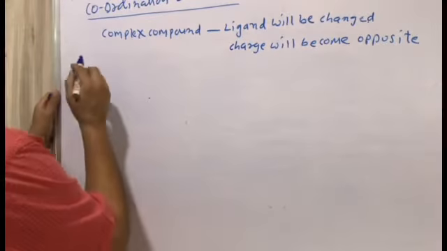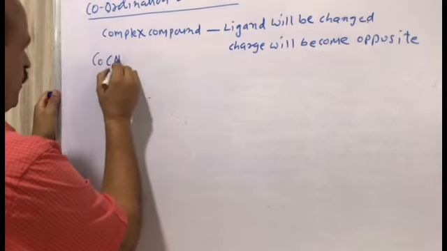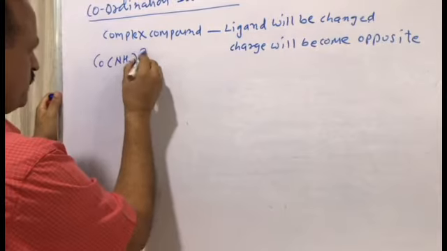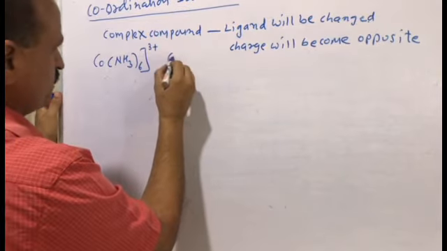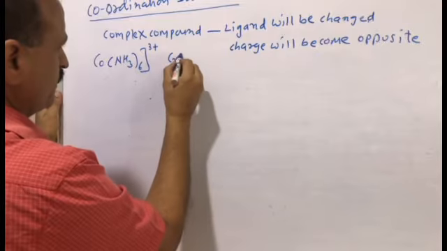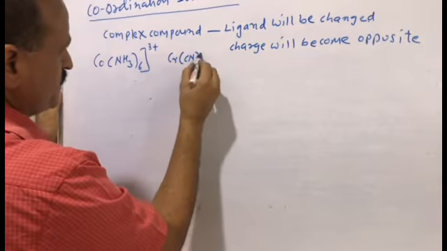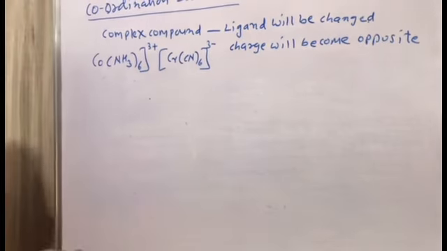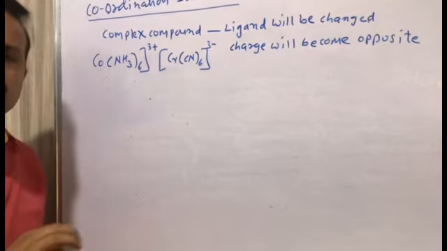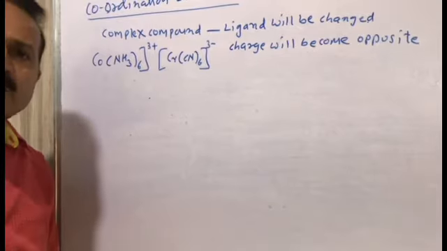For example, we have [Co(NH3)6] 3 plus and [Cr(CN)6] 3 minus. This is one complex compound.